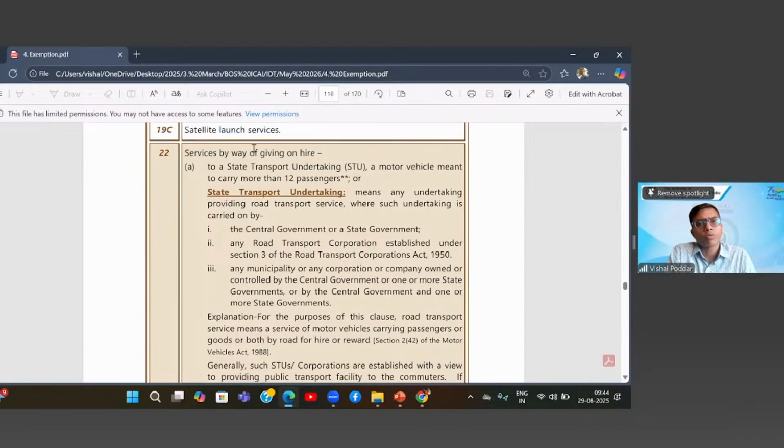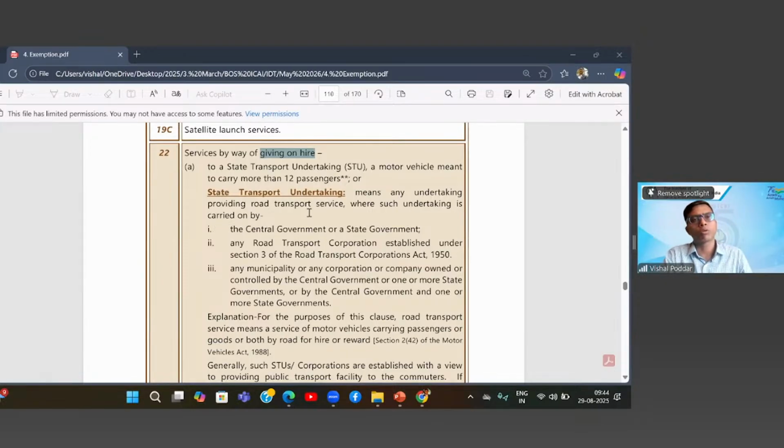Next, 22 covers what? 22 is covering services of giving on hire. Now, importantly, 22 covers the services where I am providing a bus to the government transport. Now, we have different government transports operating in different states. Like in Maharashtra, we have the MSRTC, Maharashtra State Road Transport Corporation.